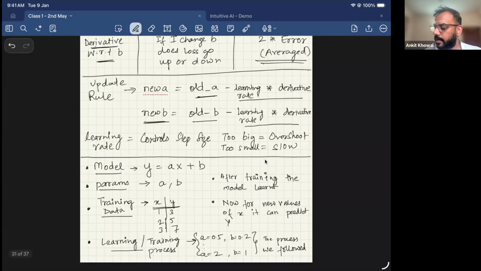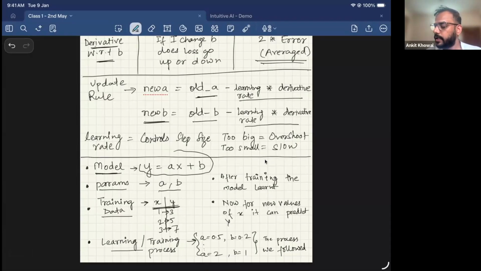So this is the overall process we saw yesterday. Now what is the model? Basically it is coming up with y is equal to ax plus b, and a and b are the parameters of the model. This is the training data, wherein 1 gives an output of 3, 2 gives an output of 5, 3 gives an output of 7.